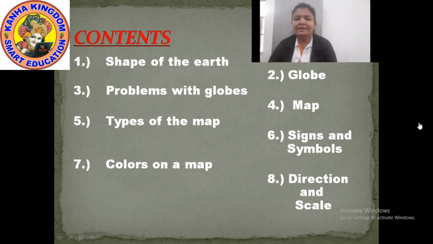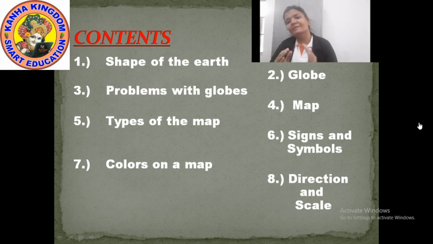Then comes the signs and the symbols. You all have seen the map, right? But there are some signs and symbols on these maps. What do these signs and symbols indicate? I'll show you each and every sign with a picture. Okay? While discussing such things, you'll see some pictures, and in those pictures, you'll come to know which sign indicates what.